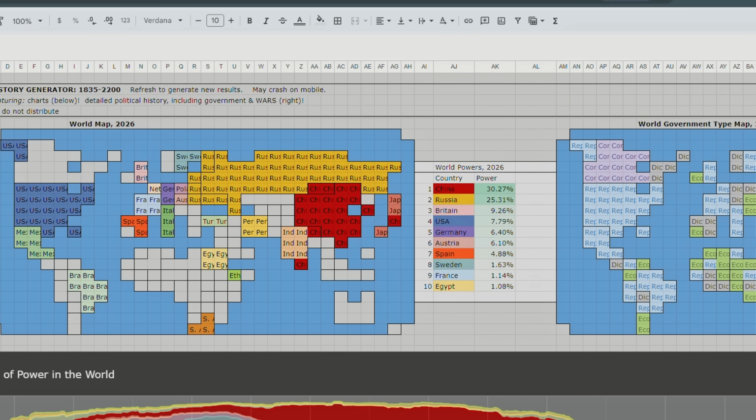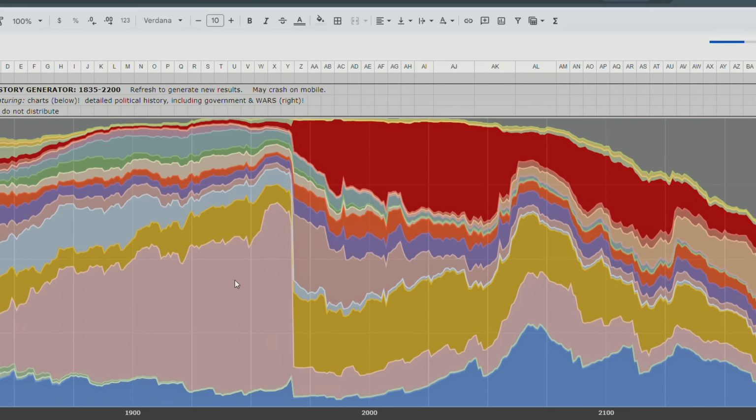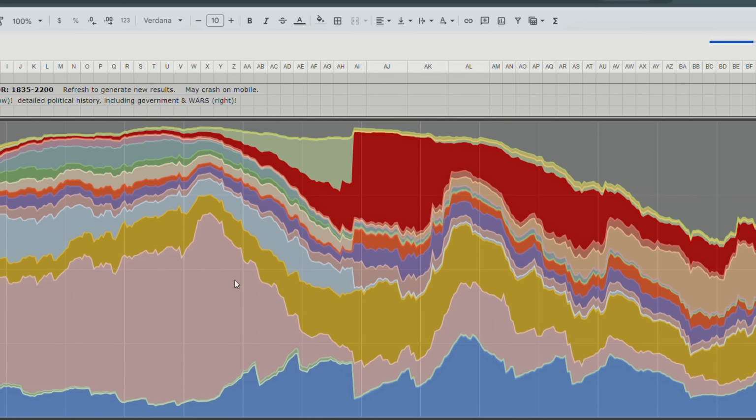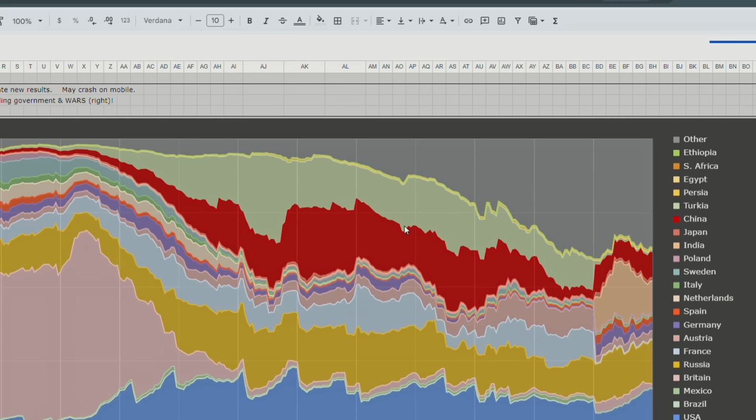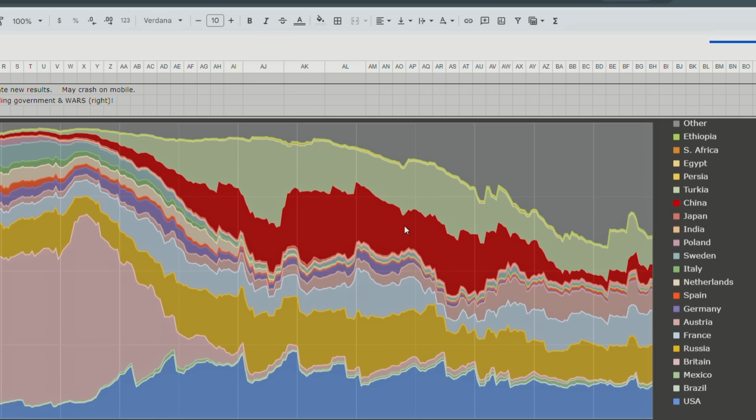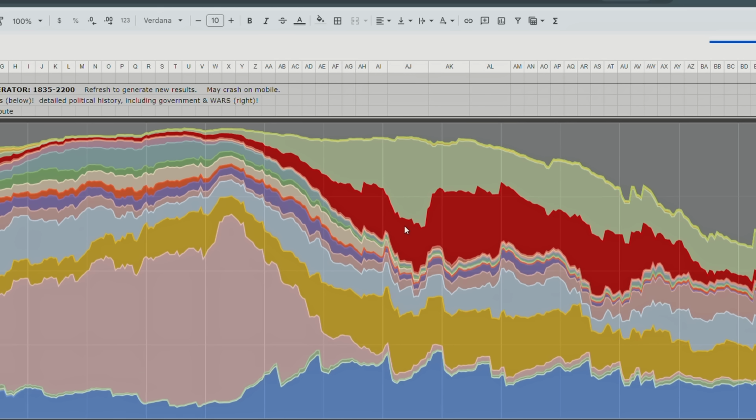Let's do one last timeline. Just kidding. We're going to add two more, but let's do 19. Britain is doing pretty well. Look at that. Is that going to be Brazil? I bet it's Brazil. See, that's another thing. I need to update these colors. It's different on my actual laptop. I'm doing this on a monitor. It's a bit harder to tell the difference. I'm going to create some more contrast.